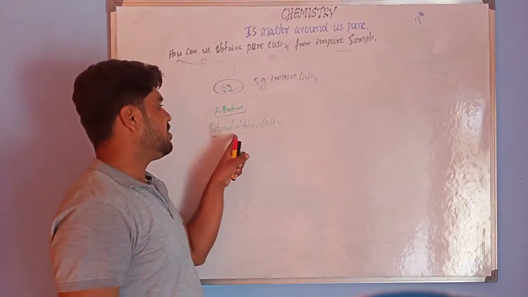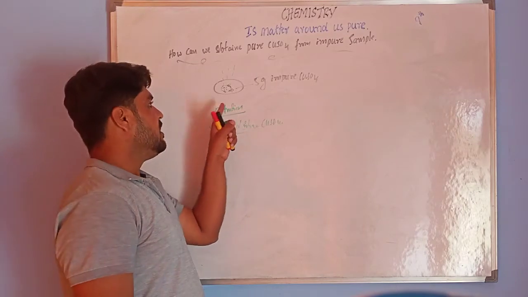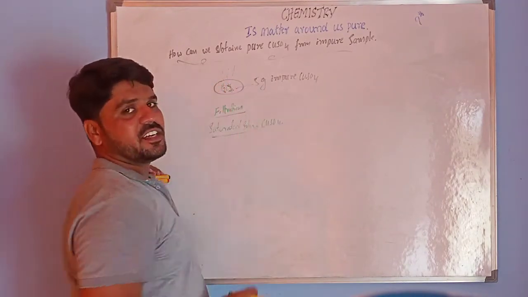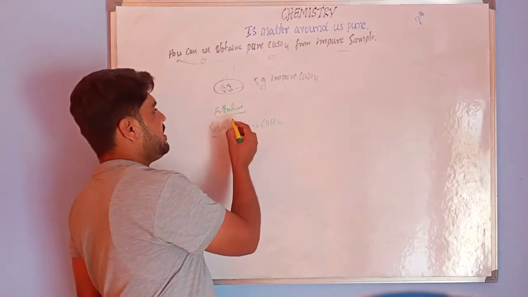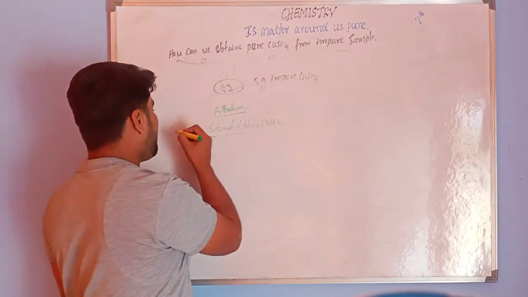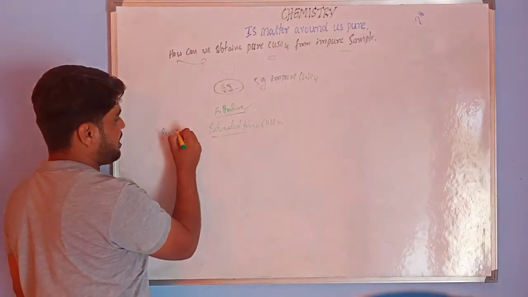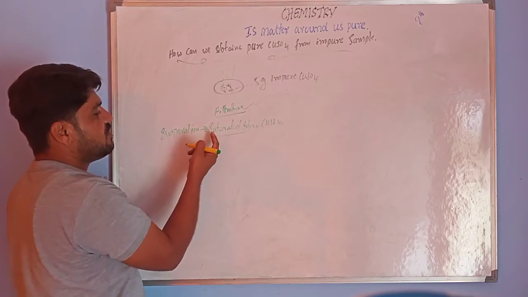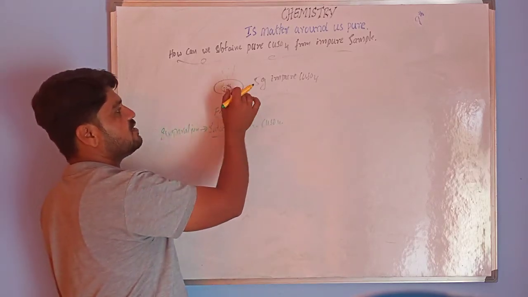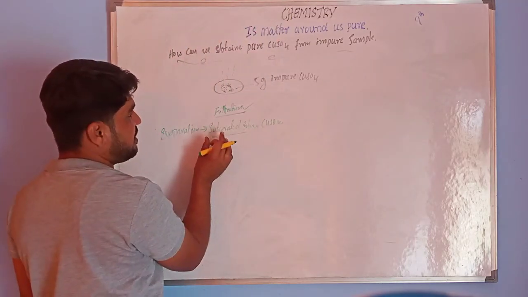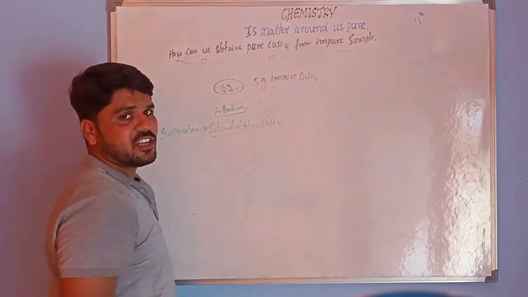How can we get a saturated copper sulfate solution? In this china dish, water and copper sulfate are there. By filtration we remove the impurities, and by evaporation the water evaporates out and we get the maximum saturated solution.